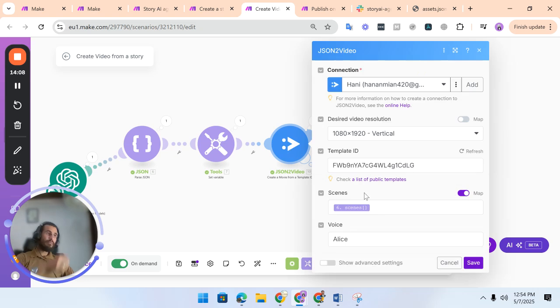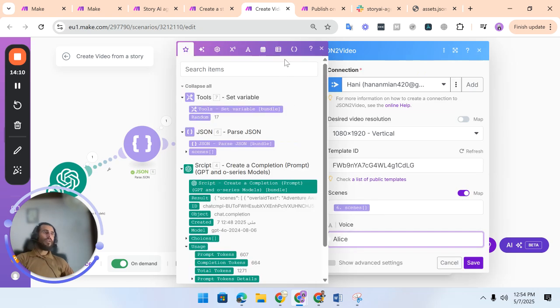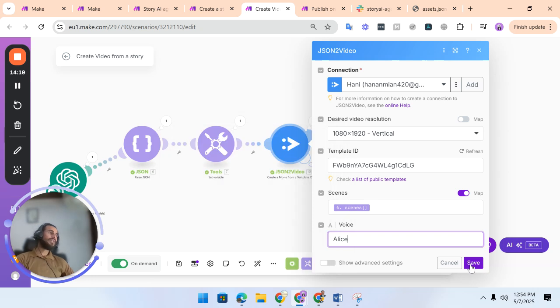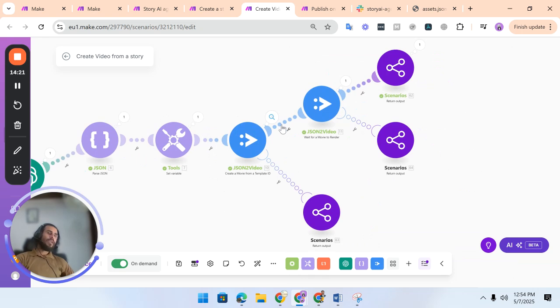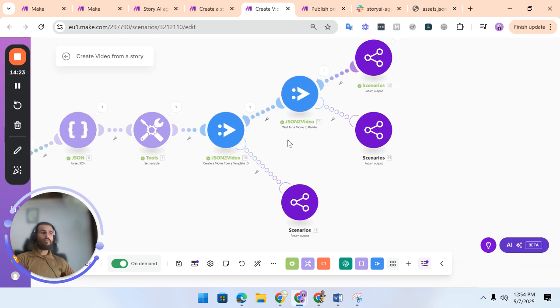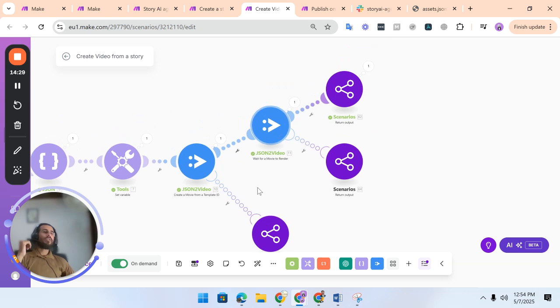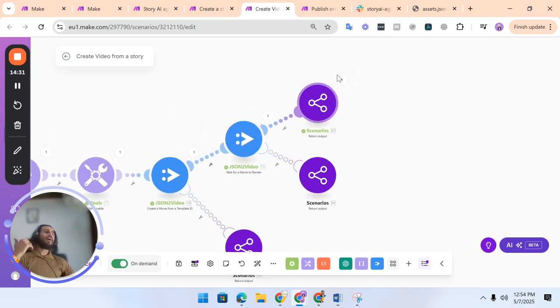If I go to variables, you can see that when I create a new variable, it comes up here, like voice. So you can use that, and based on that it will create a story video. If there is any error, it will simply return back to the AI agent, and if there is no error, it will render the video and send the output.